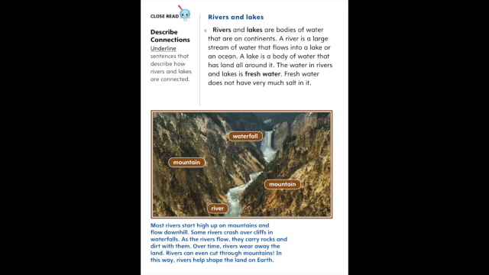Rivers and lakes. Rivers and lakes are bodies of water that are on continents. A river is a large stream of water that flows into a lake or an ocean. A lake is a body of water that has land all around it. The water in rivers and lakes is fresh water. Fresh water does not have very much salt in it.